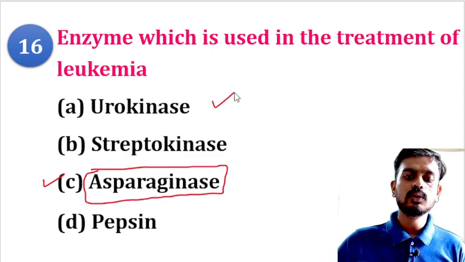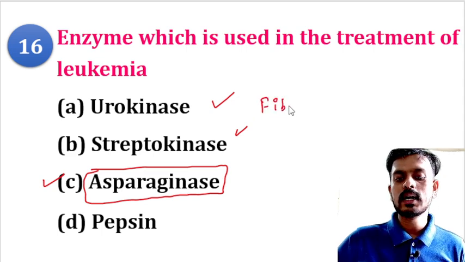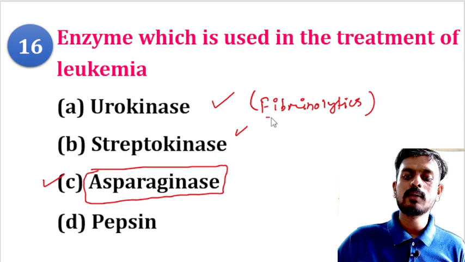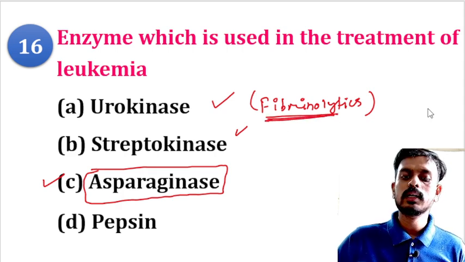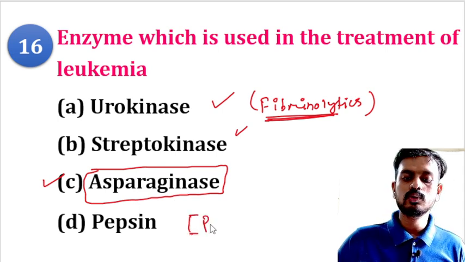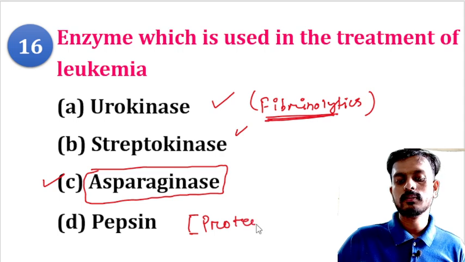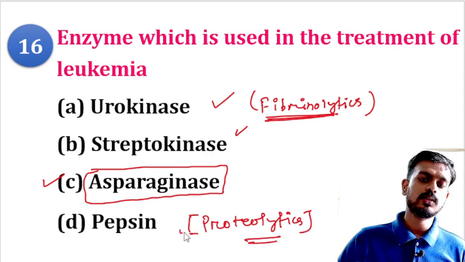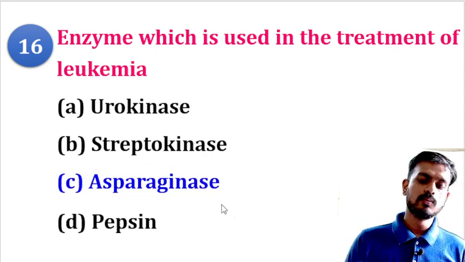Urokinase and streptokinase are used as fibrinolytics, that means they help in the breakdown of fibrin clot. Pepsin is used as a proteolytic. So moving to the next question.